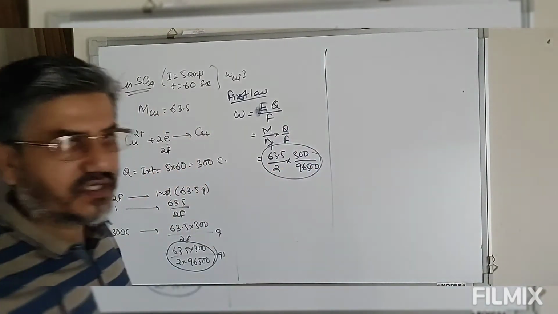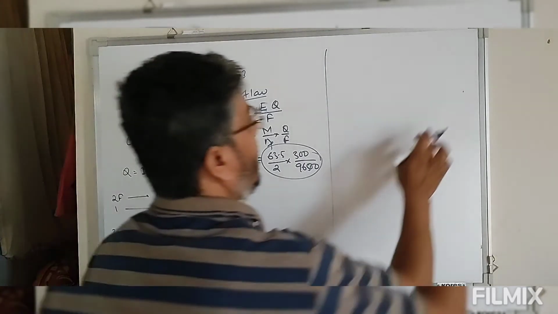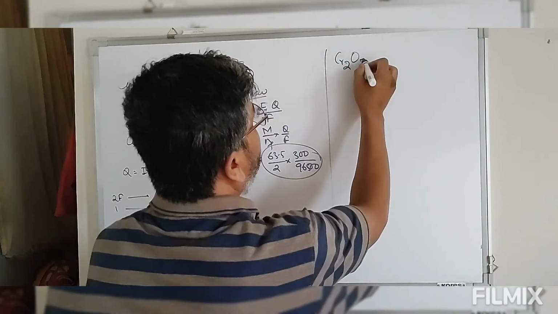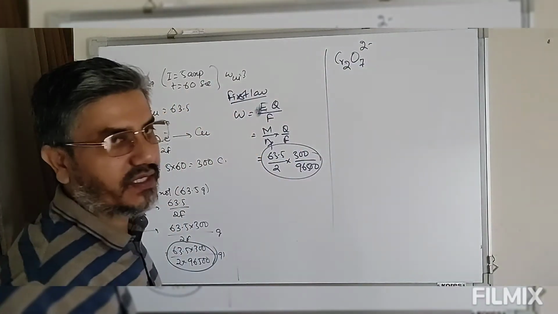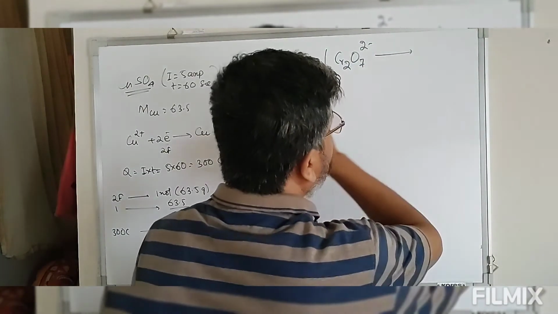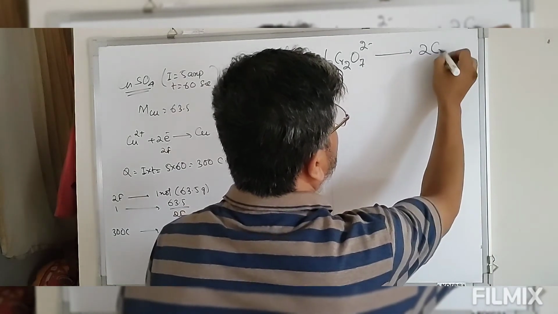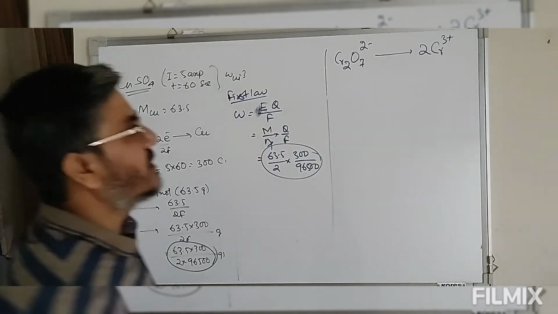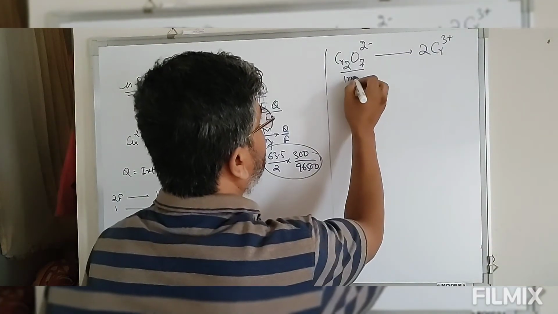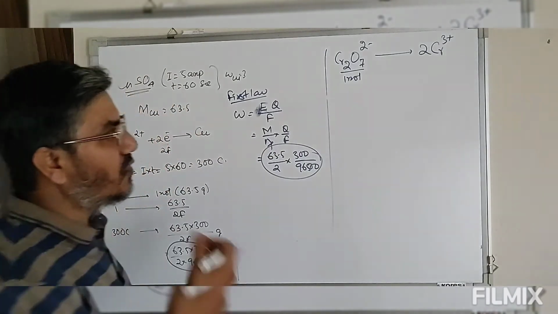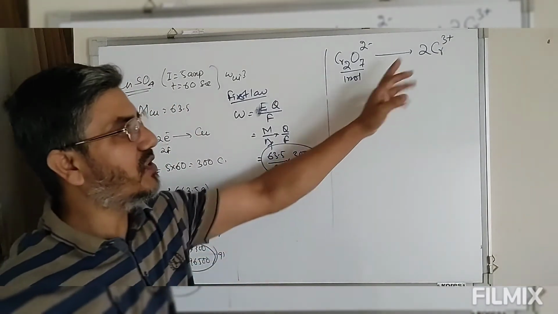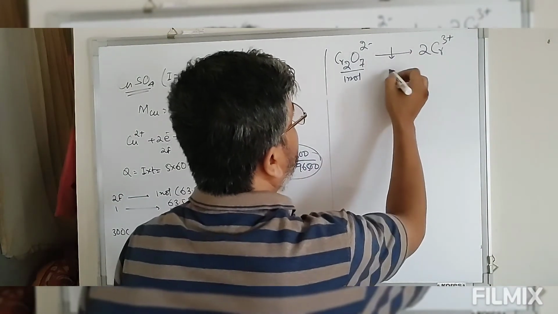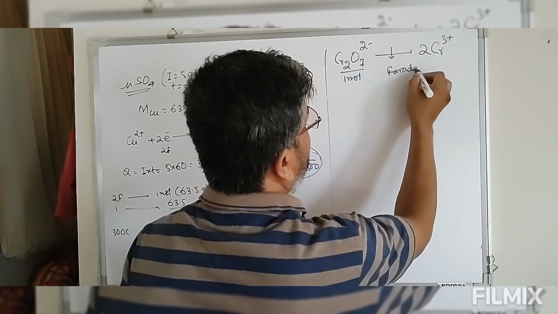Now again some more examples. Look at this. We have the dichromate ion, K2Cr2O7. Now in a given reaction this is converted into chromium +3. Now we have 1 mole of dichromate. 1 mole of dichromate is to be converted into chromium +3. So for this, how many Faraday of charge is required?